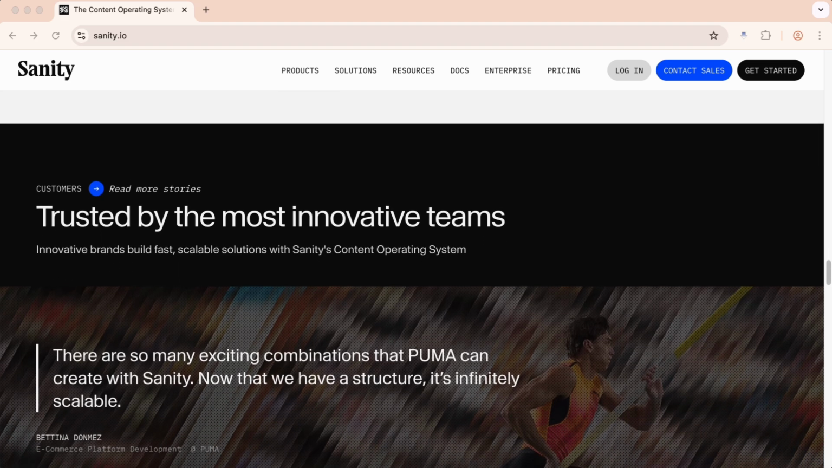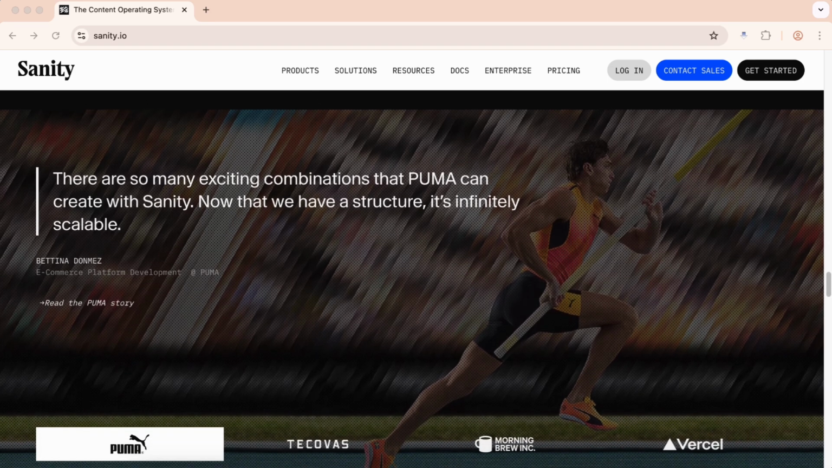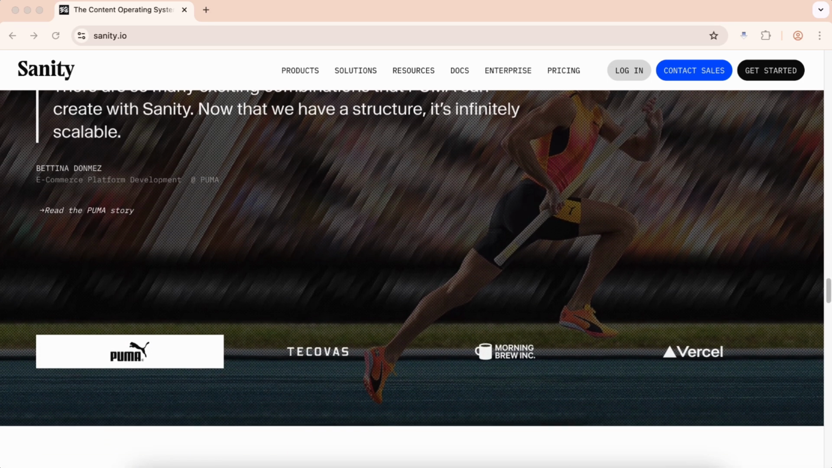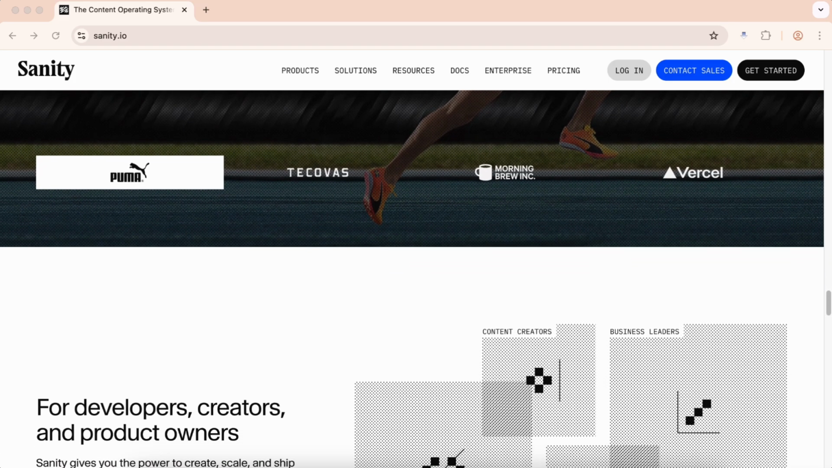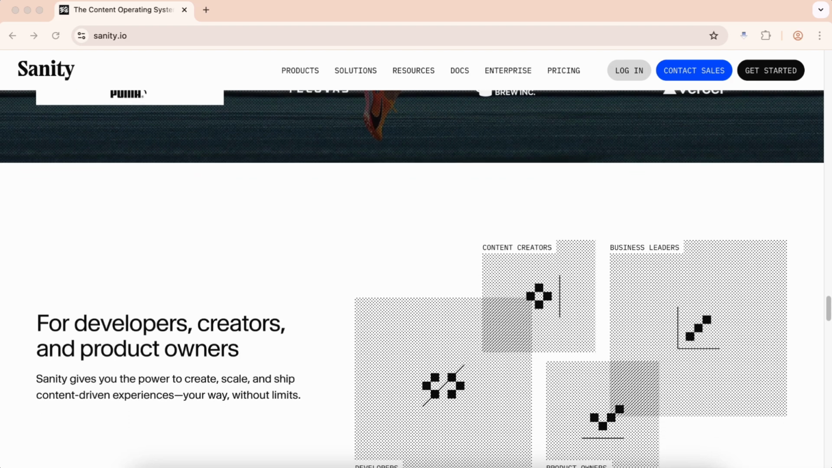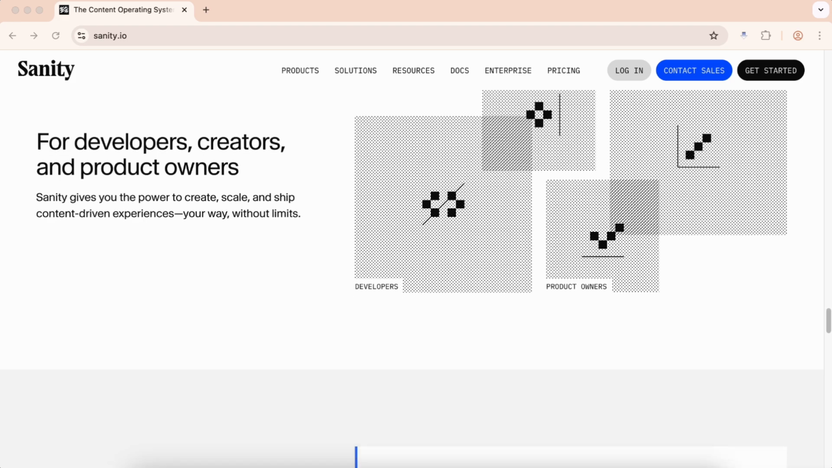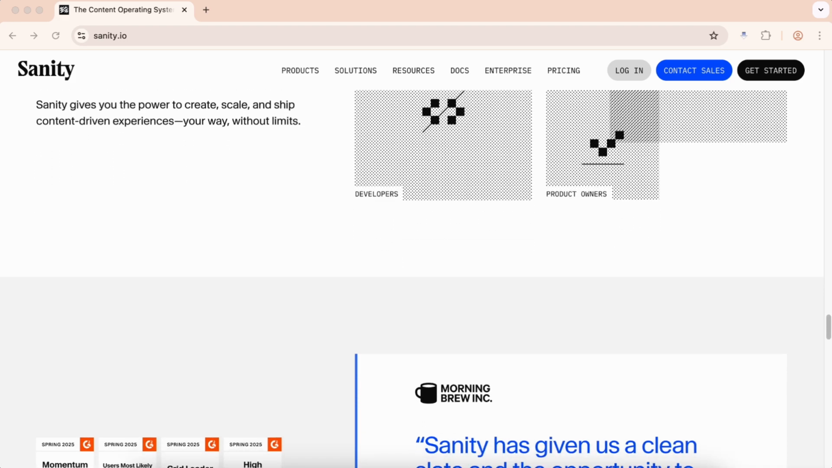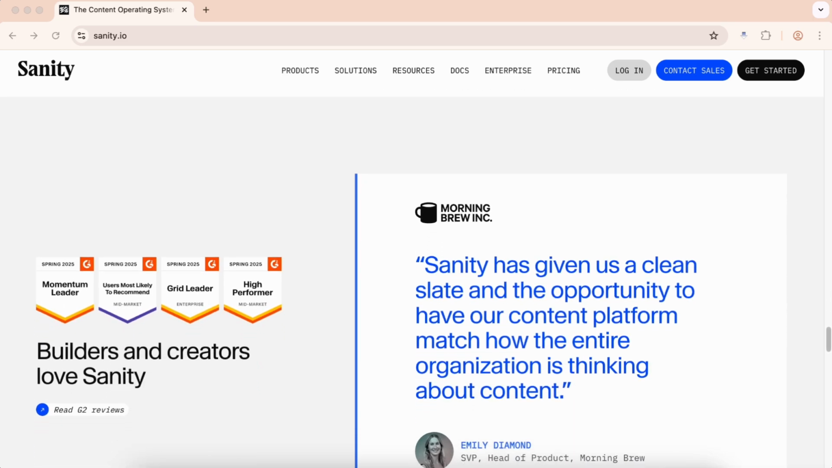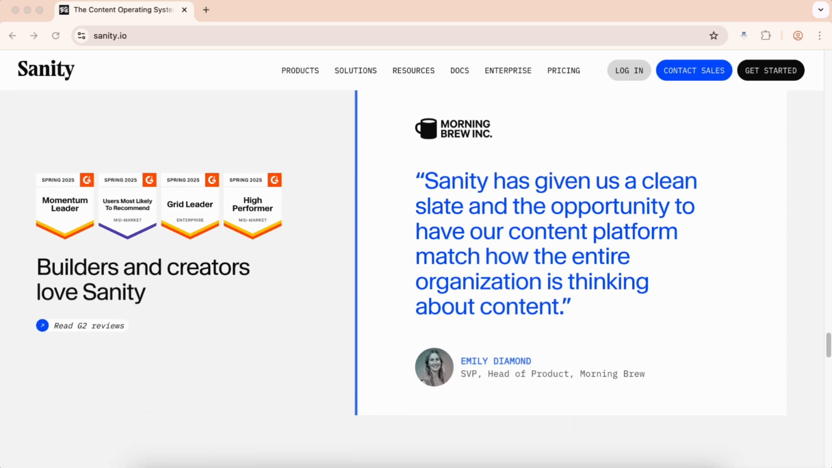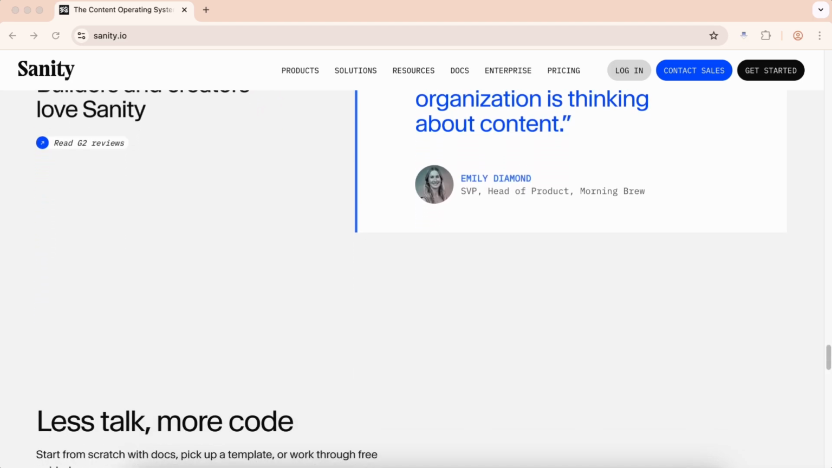The platform's GROQ, or Graph-Relational Object Queries, query language is a standout feature that developers consistently praise. GROQ allows you to fetch exactly the data you need with powerful filtering, sorting, and joining capabilities that rival GraphQL while being more intuitive for content-specific use cases. You can write complex queries that span multiple content types and relationships, reducing the number of API calls needed and improving application performance.